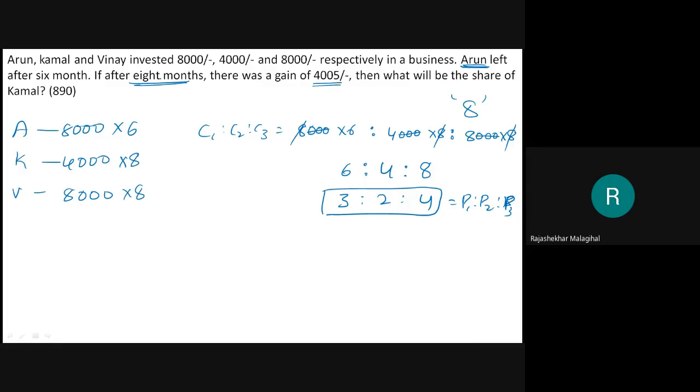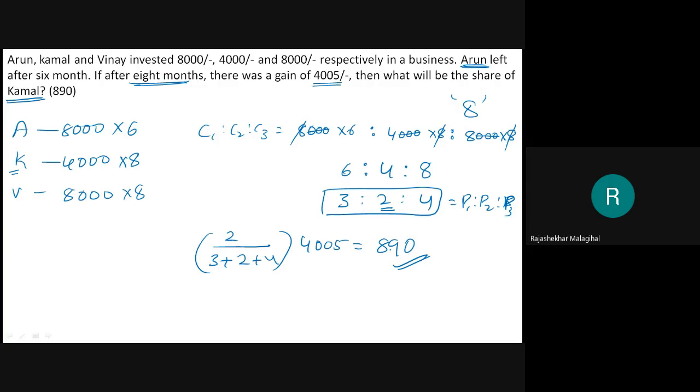Yes. Now they are asking Kamal's share. Kamal means who? He is the second person. Second person means here 2. Therefore, 2 divided by, directly I am solving, 2 divided by 3 plus 2 plus 4, into total profit 4005. 2 divided by 9 into 4005 is 890. See how simple the problems are.